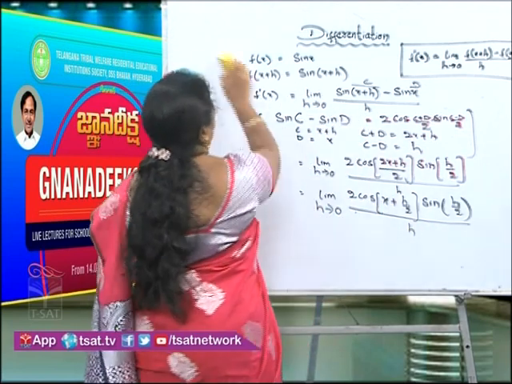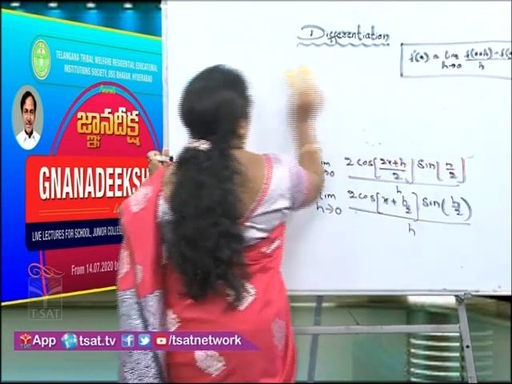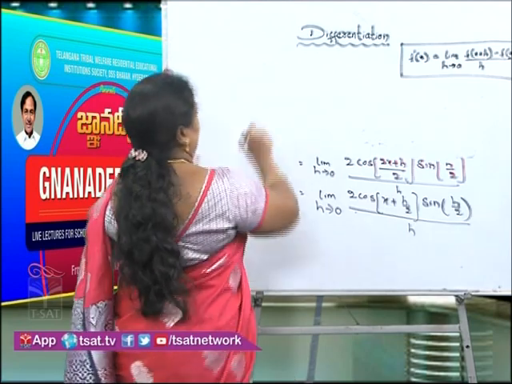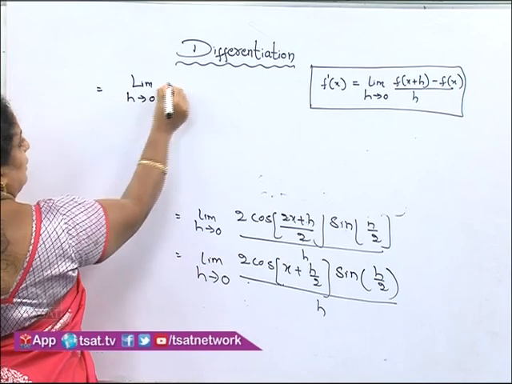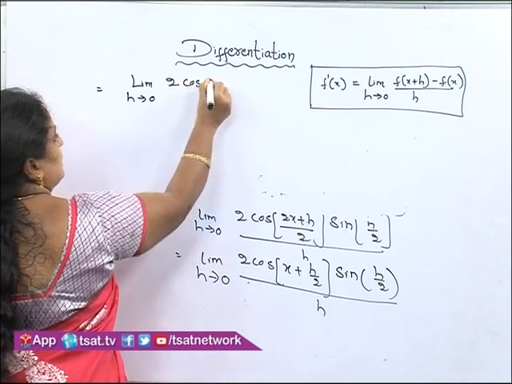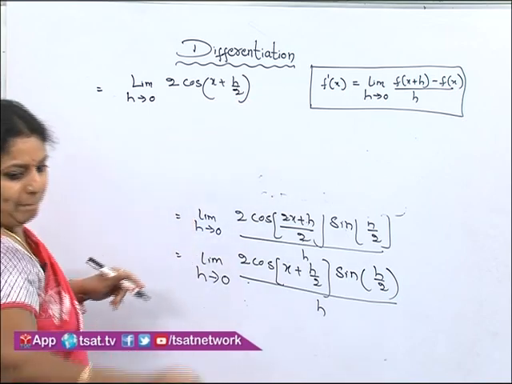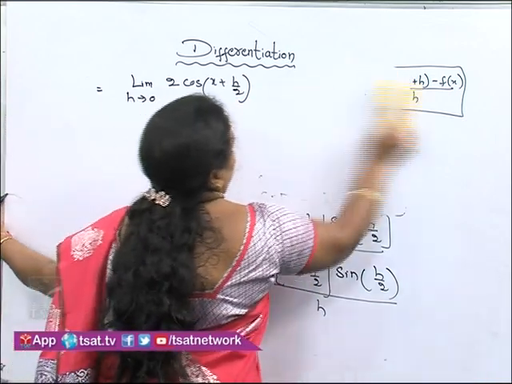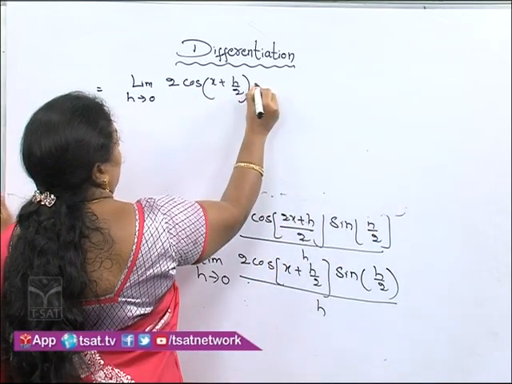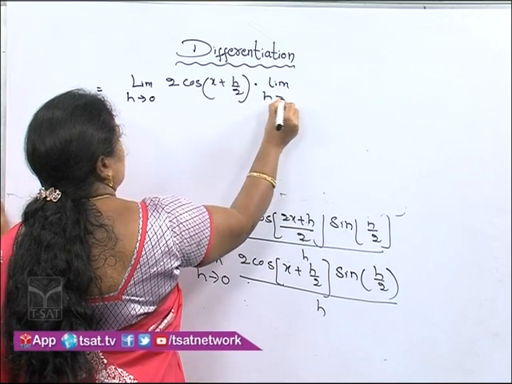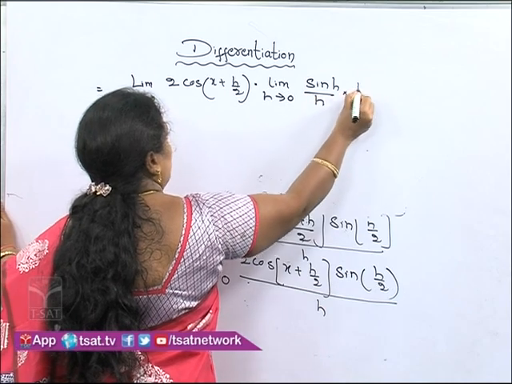Now, some modification again we have to do here. That is, limit h tends to 0, 2 cos (x plus h by 2) multiplied by limit h tends to 0 sin h by h into 1 by 2.